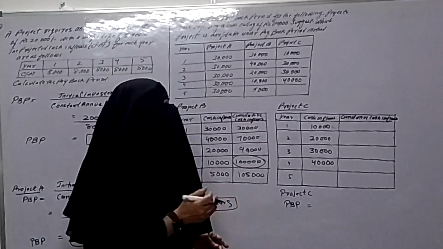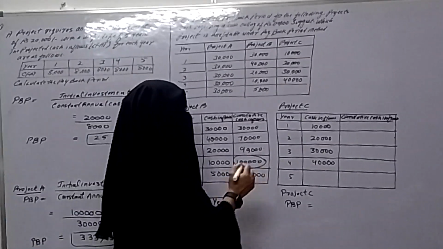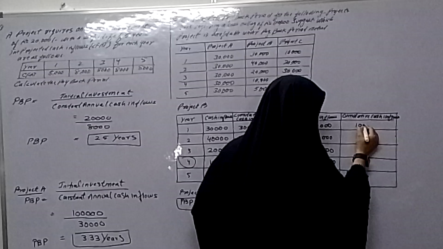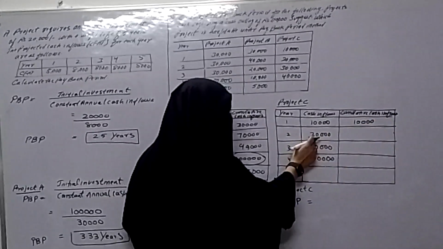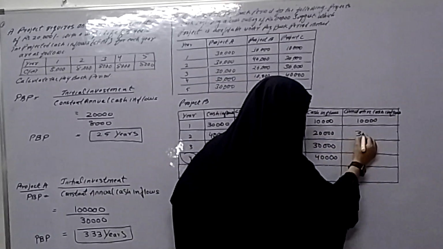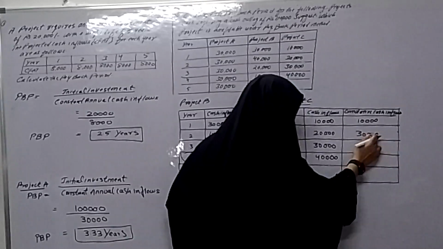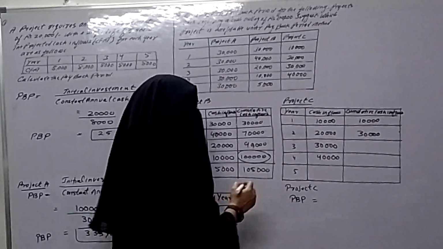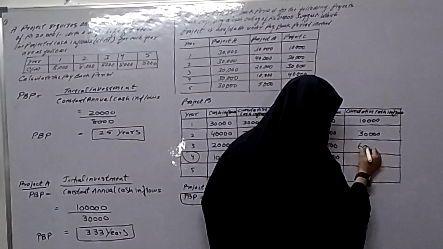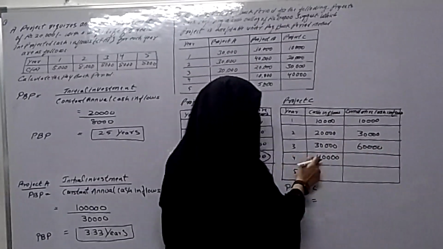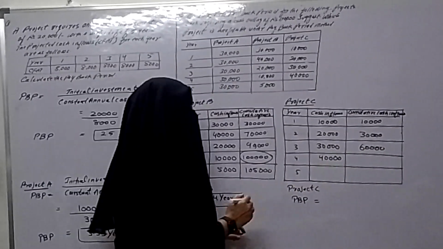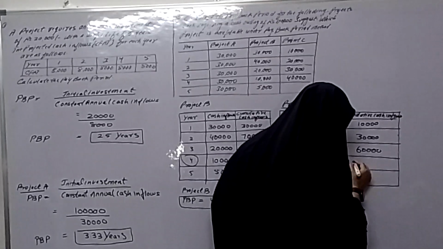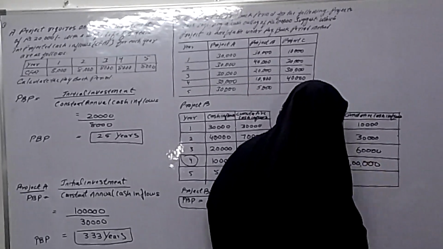Now cumulative cash inflows. Now first year 10,000, 10,000 plus 20,000, it will be 30,000. 30,000 plus 30,000, so it will be 60,000. Then 60,000 plus 40,000, it will be 1 lakh.